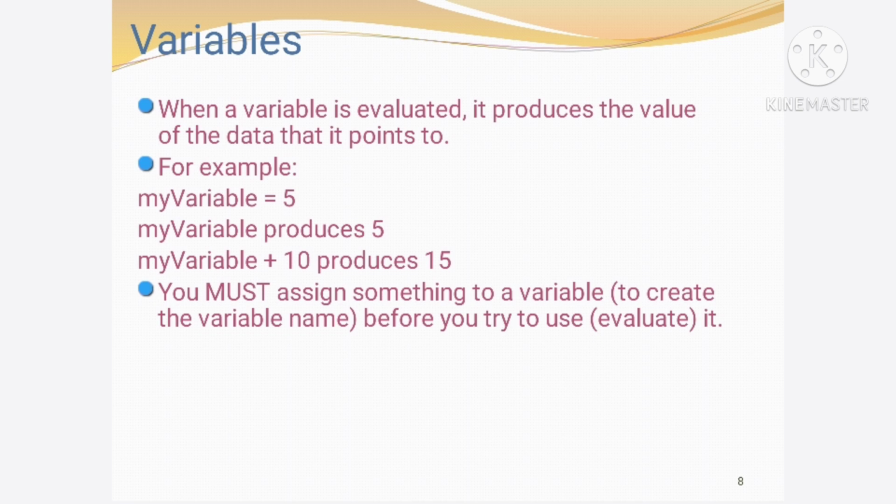When a variable is evaluated, it produces the value of the data that it points to. For example, my variable equals 5, my variable will produce the value 5. If we add 10 to my variable, then it will produce 5 plus 10, that is 15. So we must assign some value to the variable when it is declared.